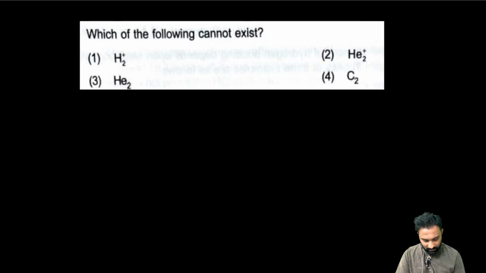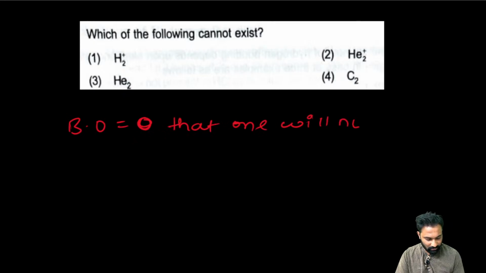Which of the following cannot exist? My dear friend, if the bond order is equal to 0, that species will not exist. That one will not exist. Now you cross check which among the following.